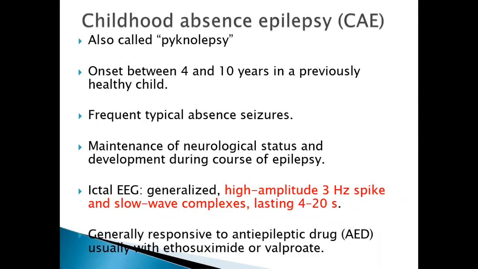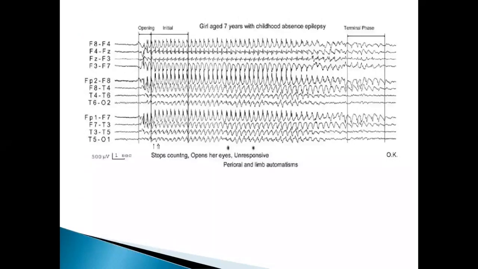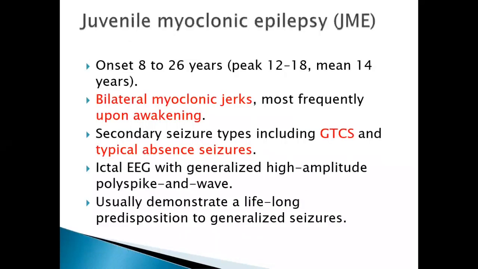Again, one more MCQ here. Usually in children less than 2 years, the drug of choice is ethosuximide. We should not give valproate because valproate will cause liver problems. So less than 2 years we give ethosuximide, the drug of choice in absence epilepsy, and more than 2 years it is sodium valproate. This is the typical 3 Hz spike and wave pattern.